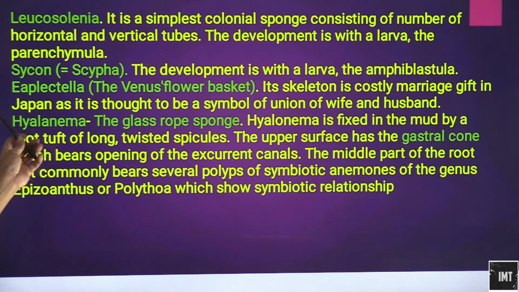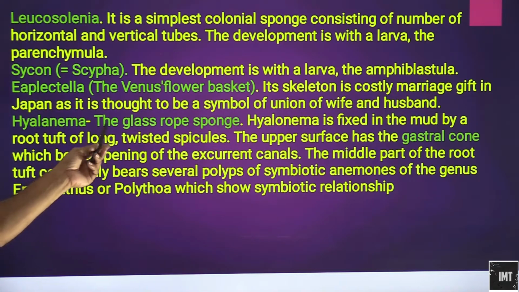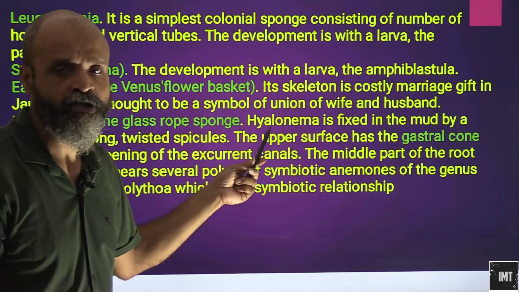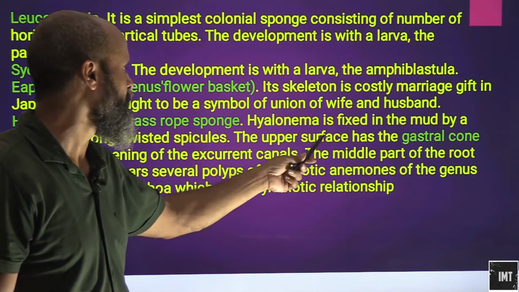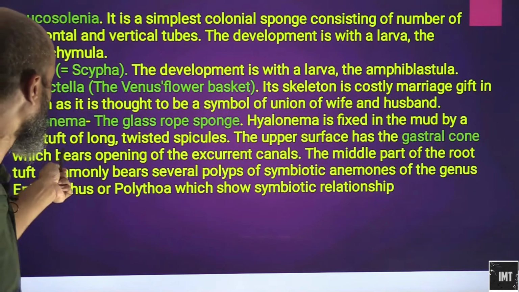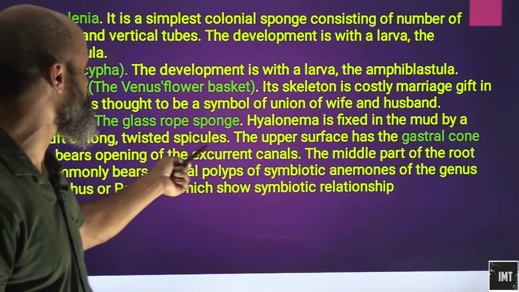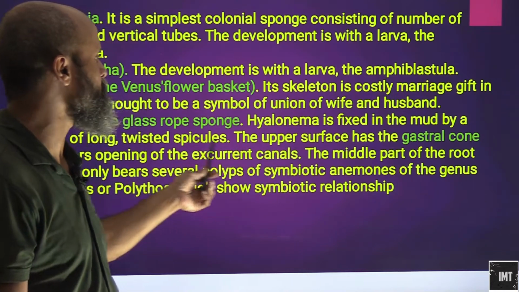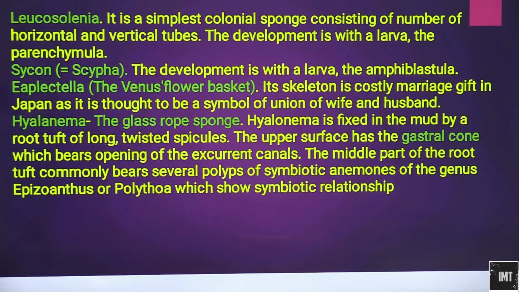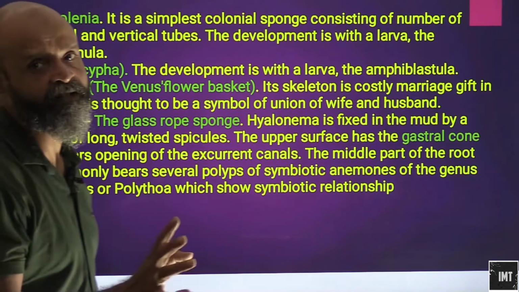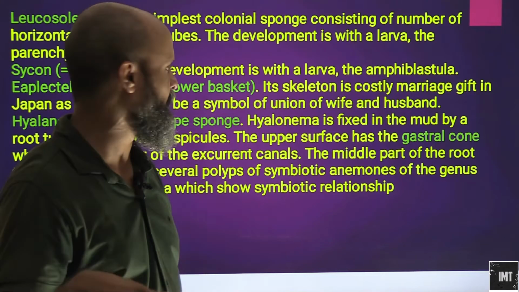And this is Hyalonema, the glass rope sponge. The glass rope sponge, Hyalonema, is fixed in the mud by a root tuft of long twisted spicules. The upper surface has the gastral cone, which bears the opening of excurrent canals. Excurrent, which is basically exhaling.